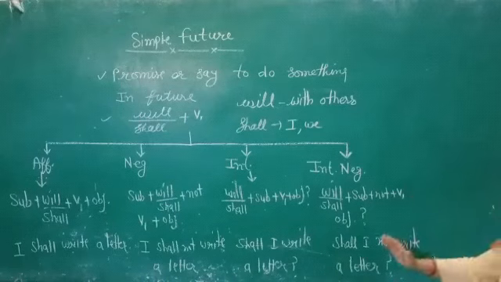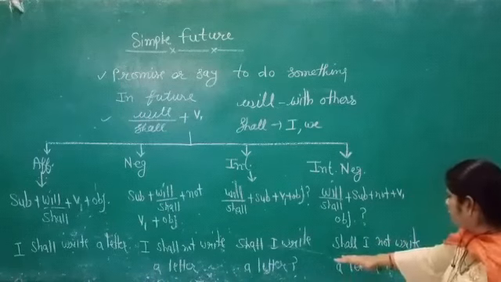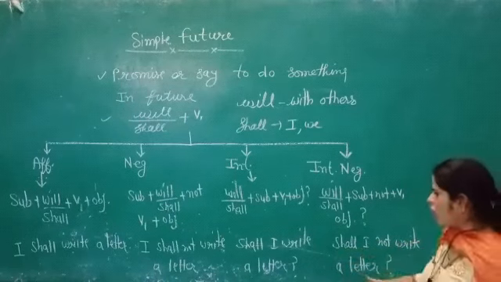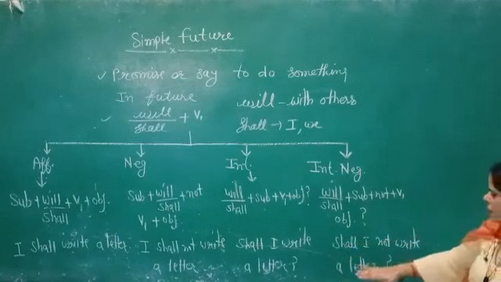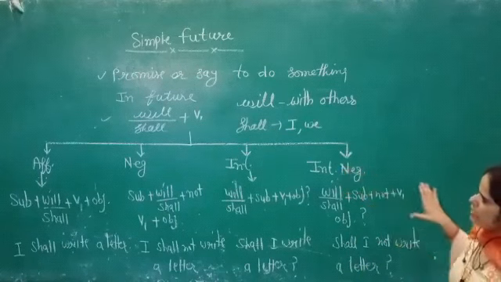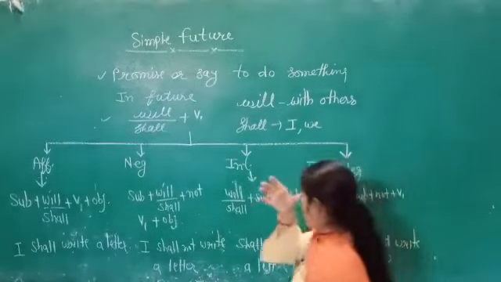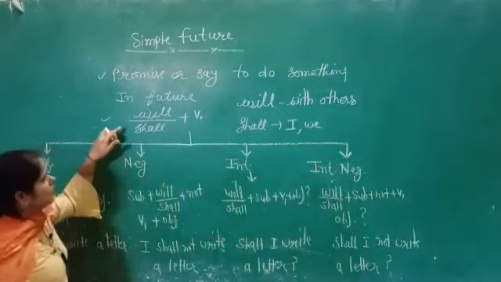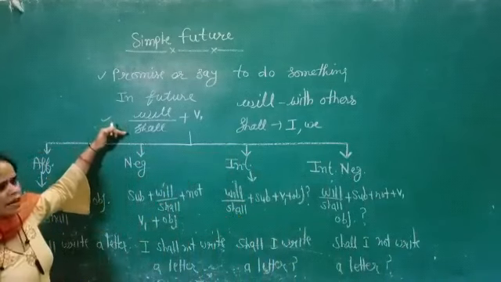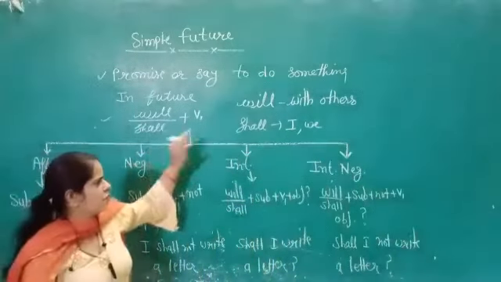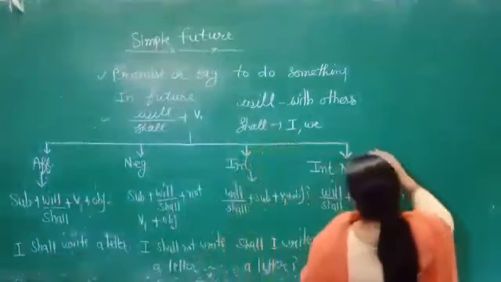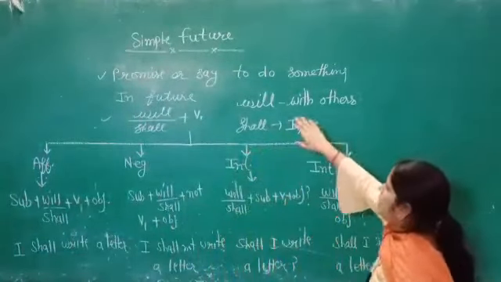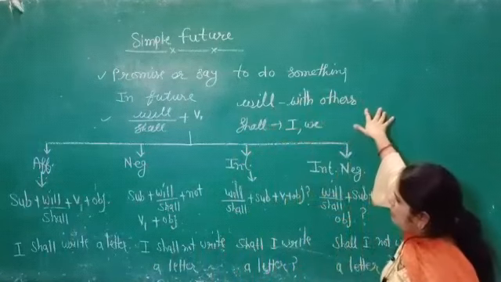Or we can say, shall we not write a letter? Or we can say, will she not write a letter? In this way we can explain our things. Now just remember one thing: the helping verb will be will and shall, and the verb's first form will be used. Shall is used with I and we only, and will with the rest of the pronouns.